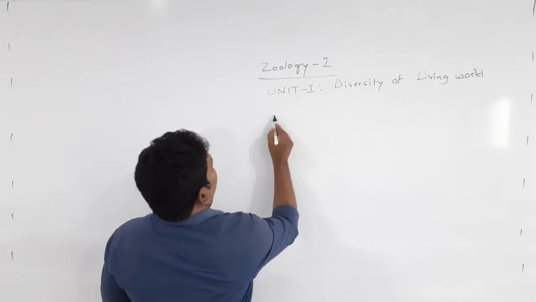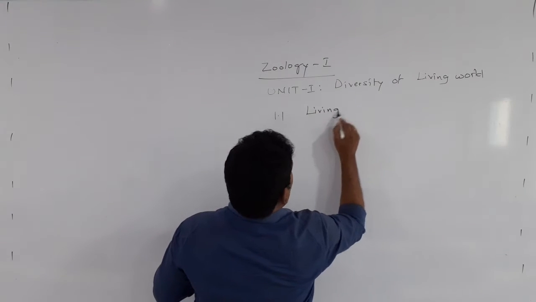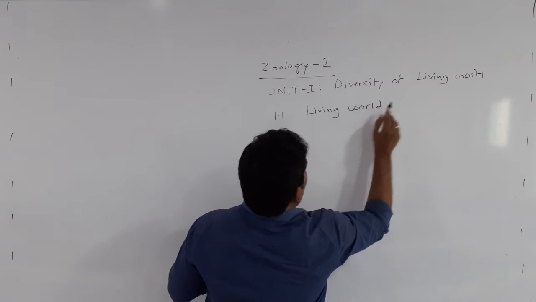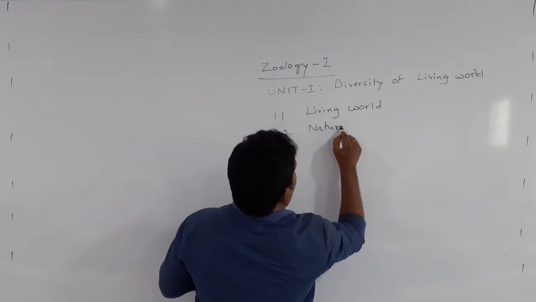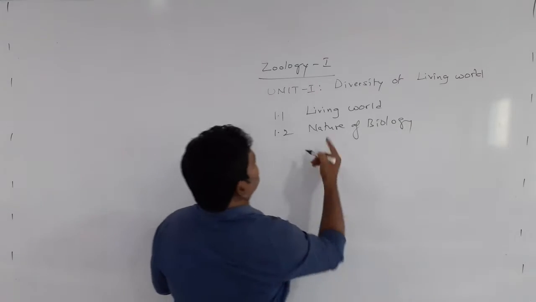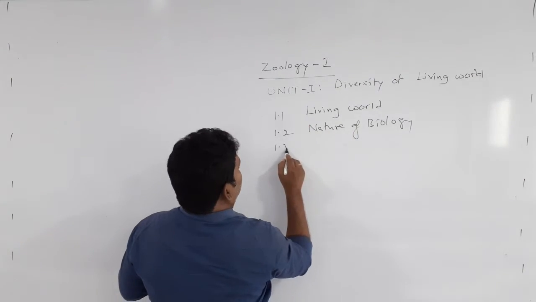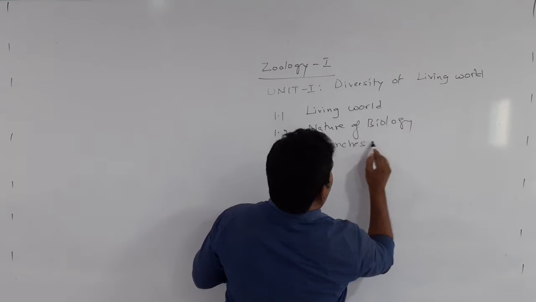In this lesson we will learn about nature of biology, living world 1.1, and 1.3 branches of biology.